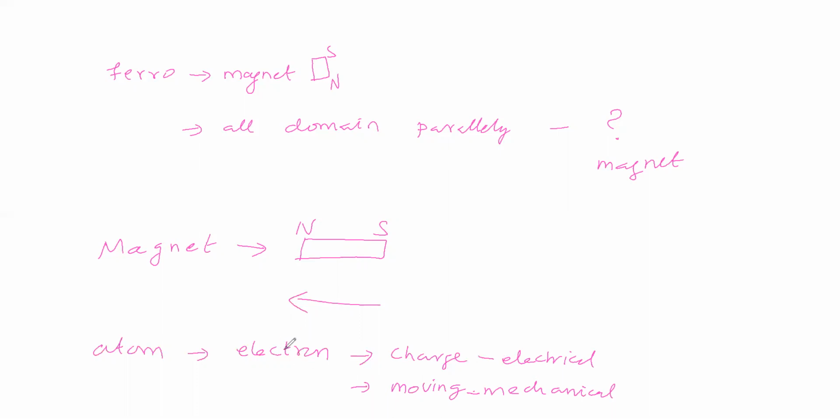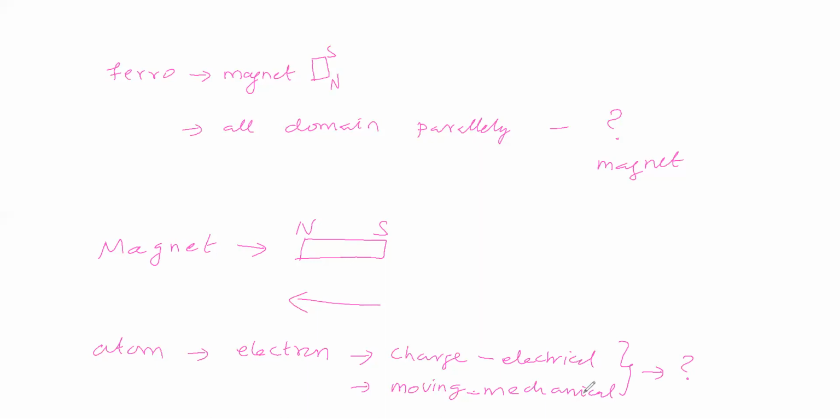So the electron in the atom is moving around the nucleus, which means it has what field? Electric field and mechanical field. When these two fields are there, what field will be created automatically? Fleming's left hand rule.